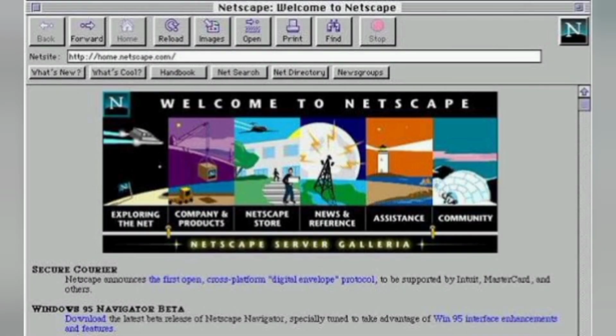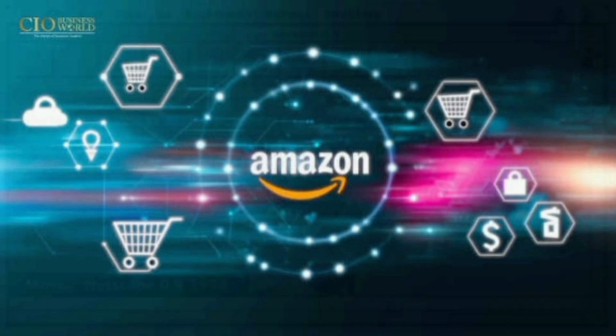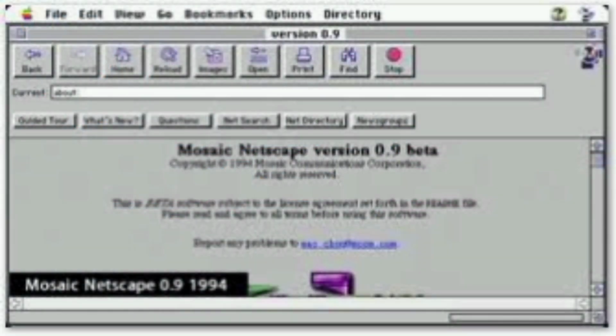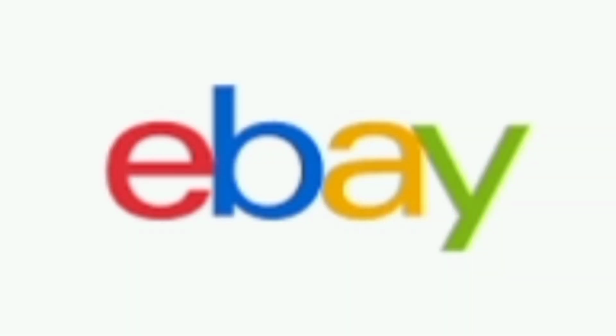1994. Launch of Netscape. Netscape Navigator became the first widely used commercial web browser and played a huge role in making the Internet more accessible to everyday users. Amazon and Yahoo were founded, symbolizing the rise of e-commerce and online search services. 1995. Commercialization of the Internet. Netscape went public, igniting the browser wars with Microsoft's Internet Explorer. eBay also launched, furthering the commercial potential of the web.